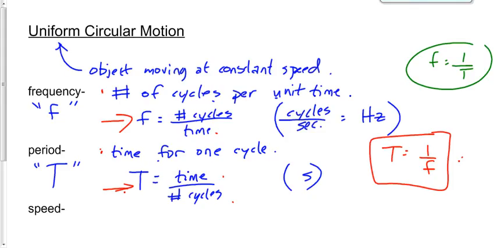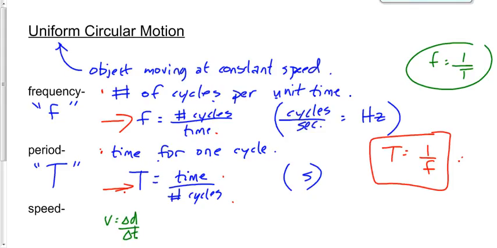Finally, one more thing that is not new to us at all, but the context in which we use it will be. We're talking about speed here now. We know what speed is, right? How fast something's moving. Well, if we're talking about speed in the context of uniform circular motion, my keys going around my head at a constant speed, or a car going around a turn at a constant speed, or a roller coaster going around a turn at a constant speed, then we're going to use the equation v is equal to delta d over delta t to describe that speed.